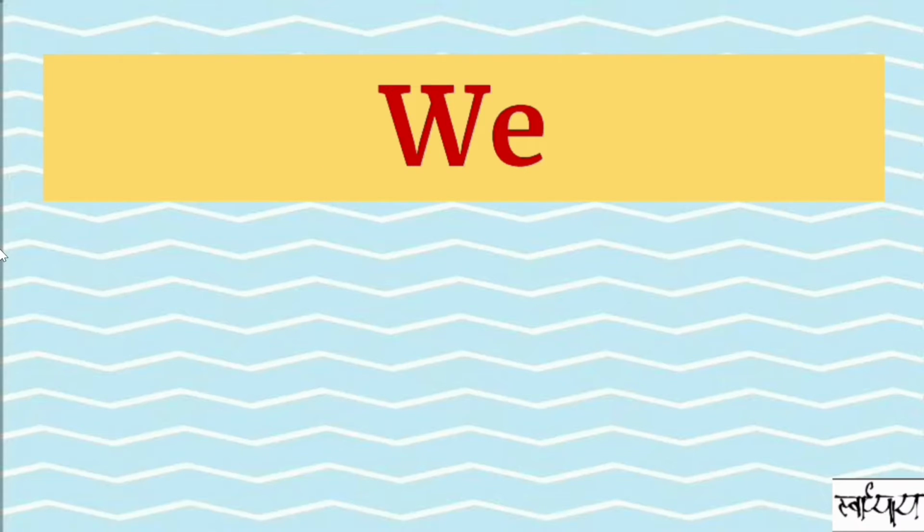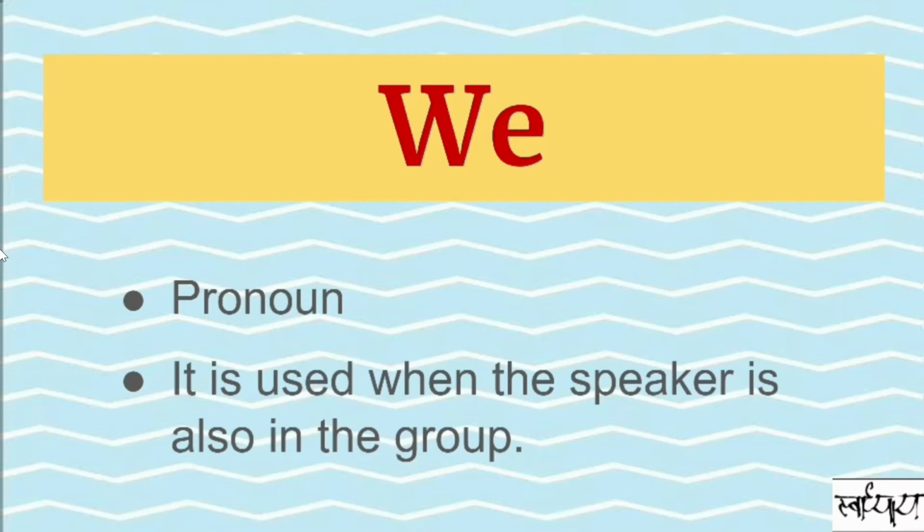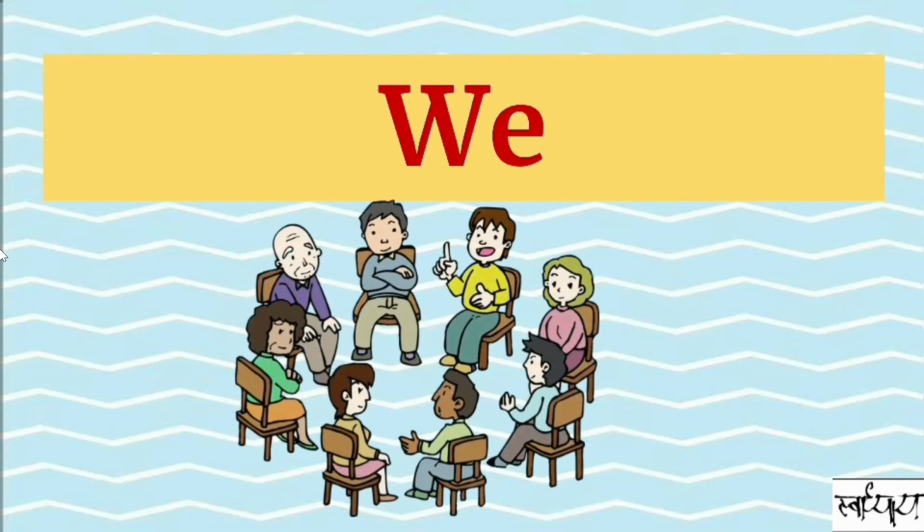We. As we saw in the earlier video about pronouns, we is a pronoun. It is used by the speaker to tell something about a group of people. Here the speaker is a part of the group. Let's see an example.